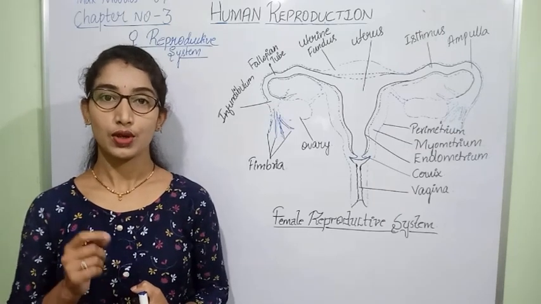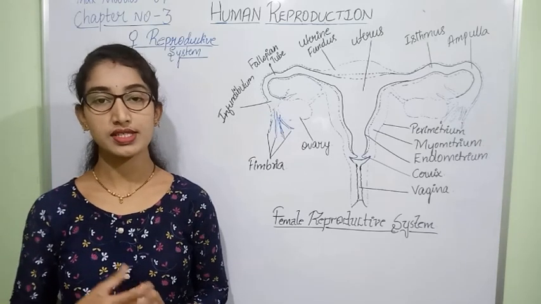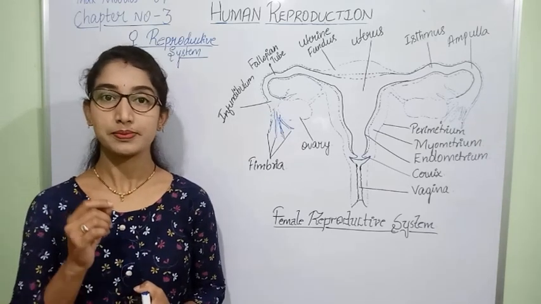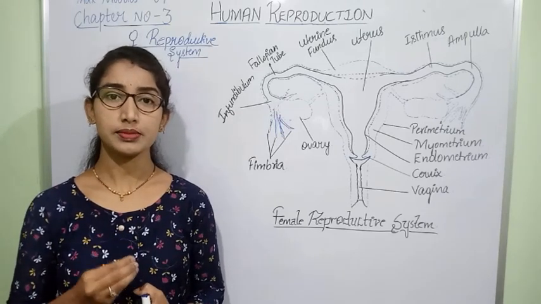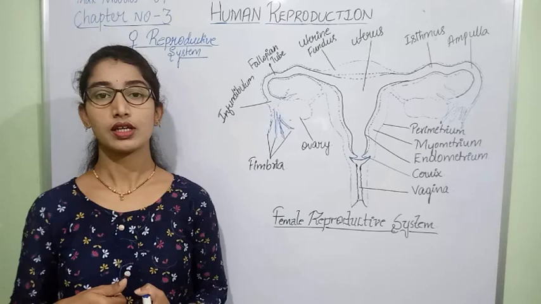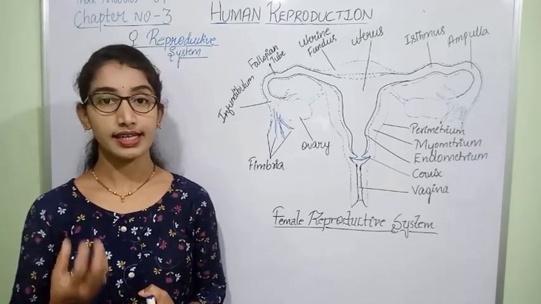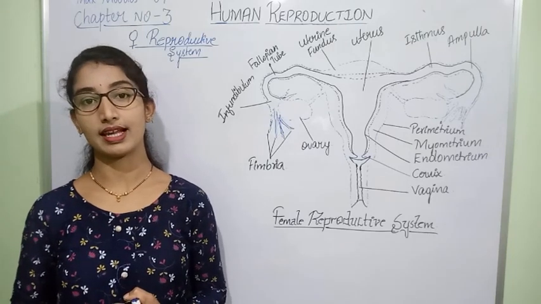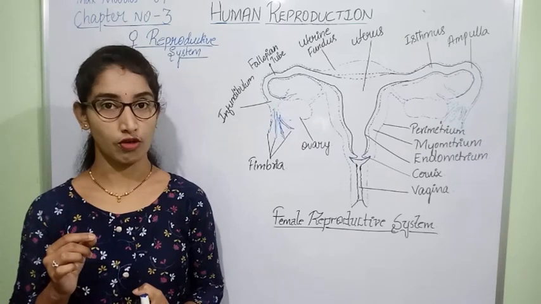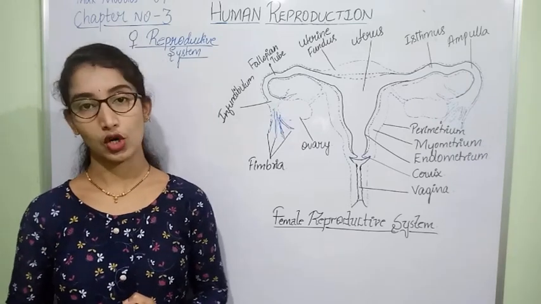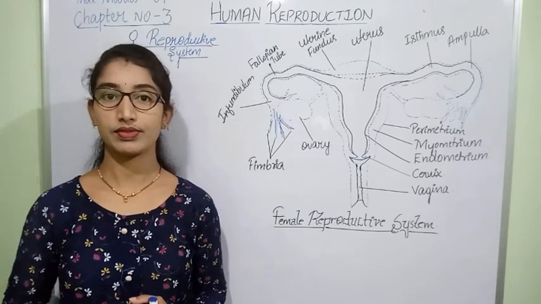The semen constitutes the sperms as well as the secretions released by the male reproductive glands, and it carries the sperms into the female genital tract. The secretions of these male glands are also helpful for the lubrication of the penis during coitus. So till here we had discussed in the previous class.